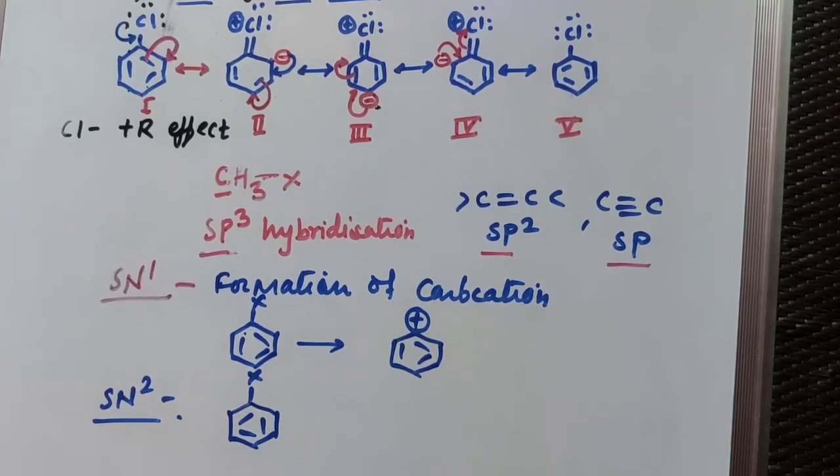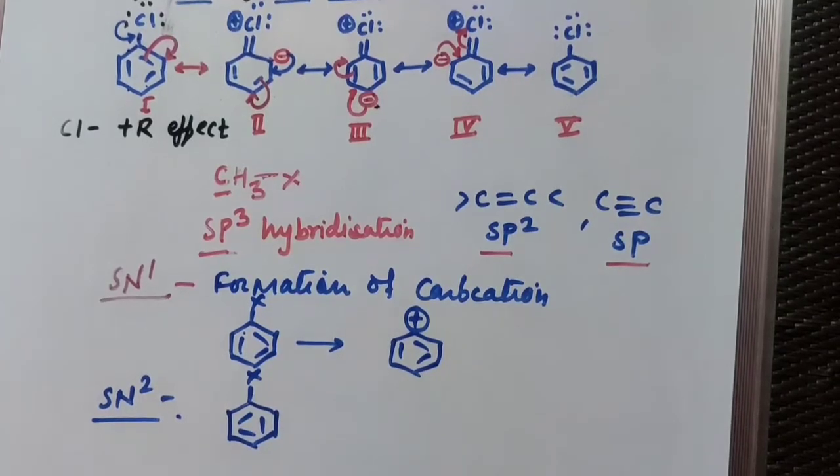Due to resonance effect, the electron pair of chlorine is in conjugation with the pi electrons of the benzene ring, and hence there is a formation of partial double bond between carbon and chlorine. The bond is a very strong and short bond, so it is not possible to break it. In nucleophilic substitution, you should replace your X by another nucleophile, and as the bond is strong, it requires more energy to break the bond.